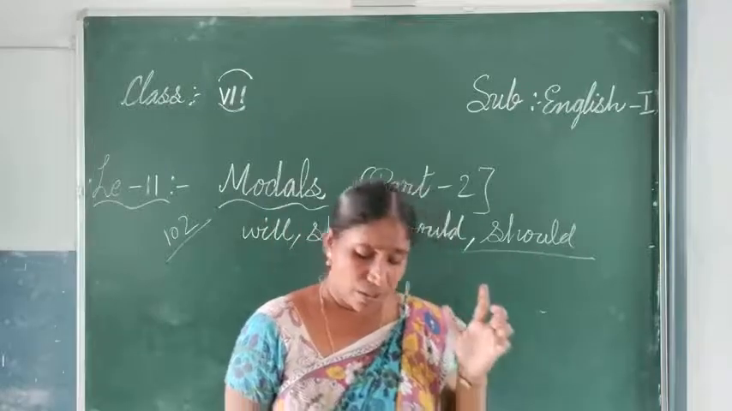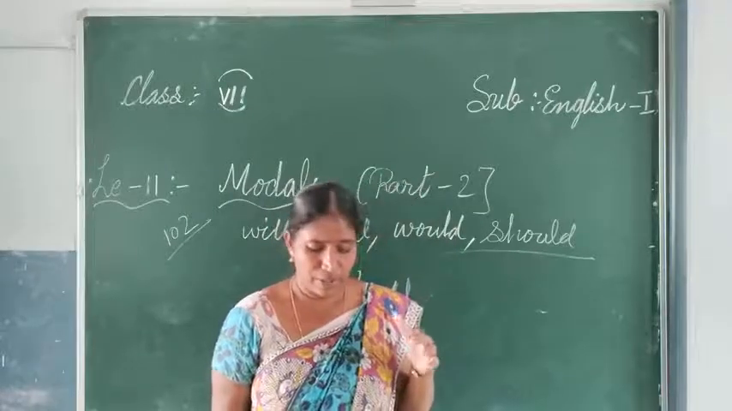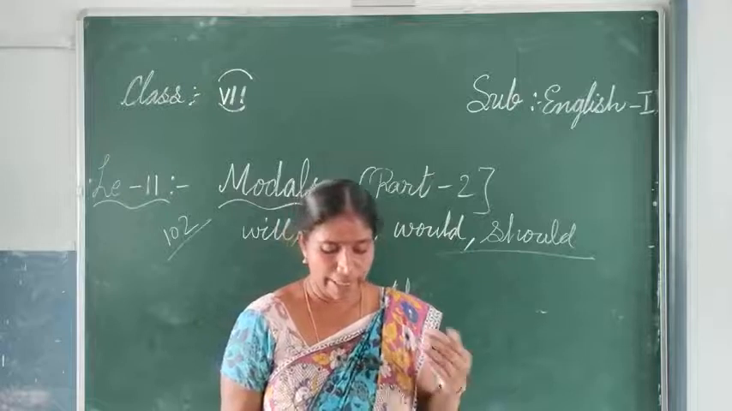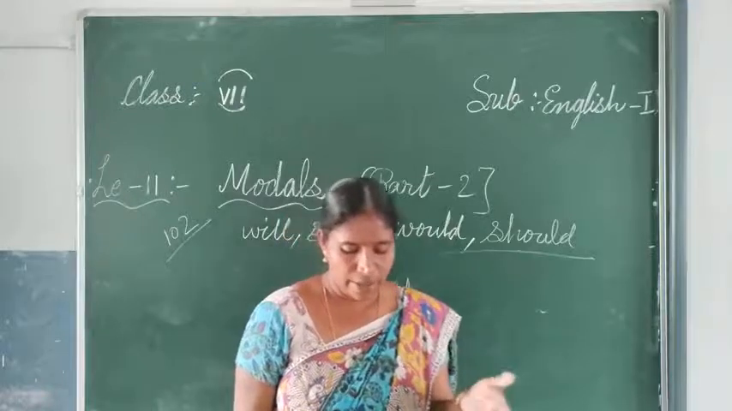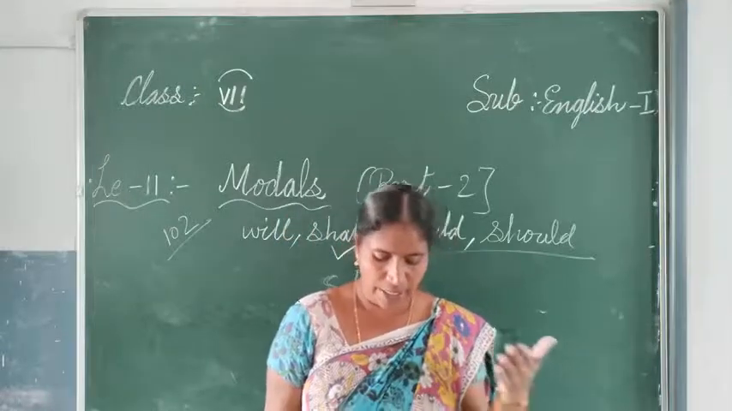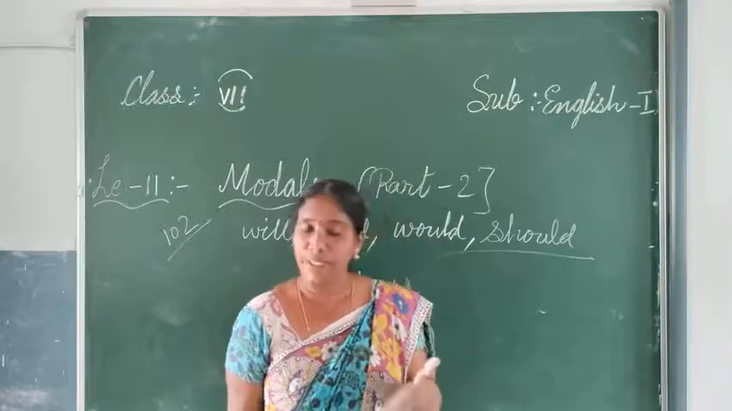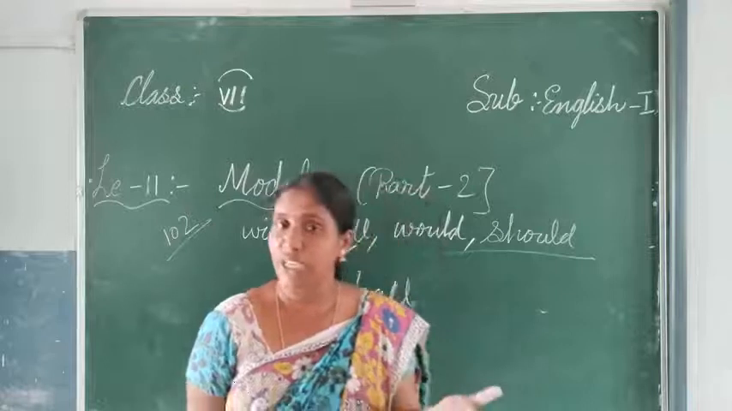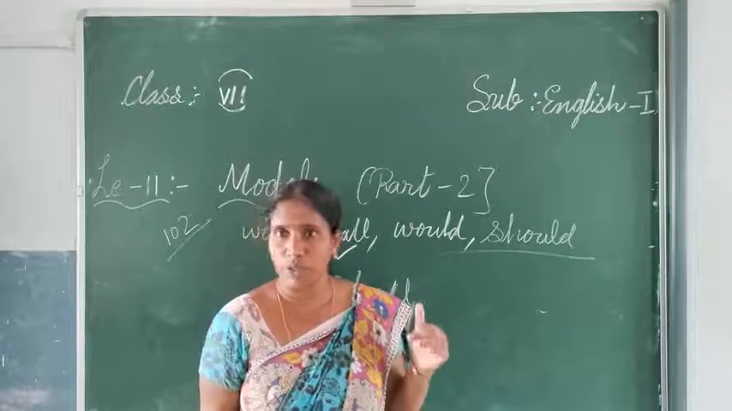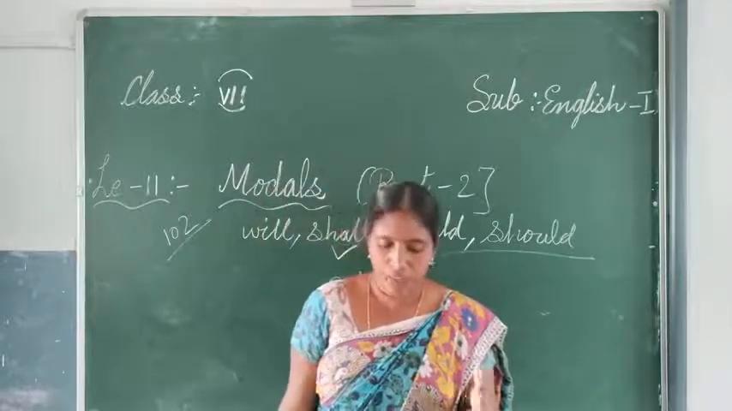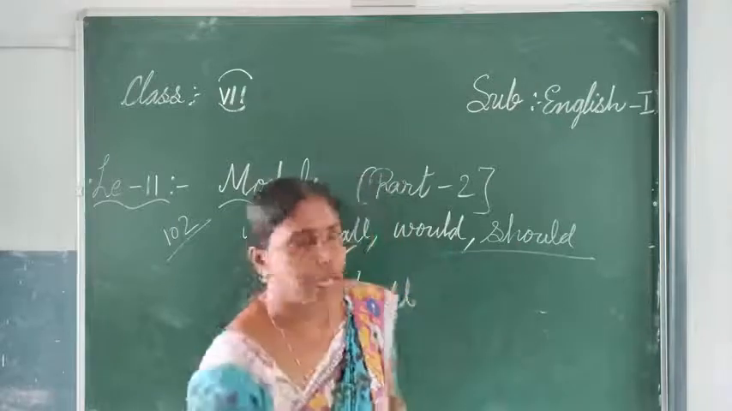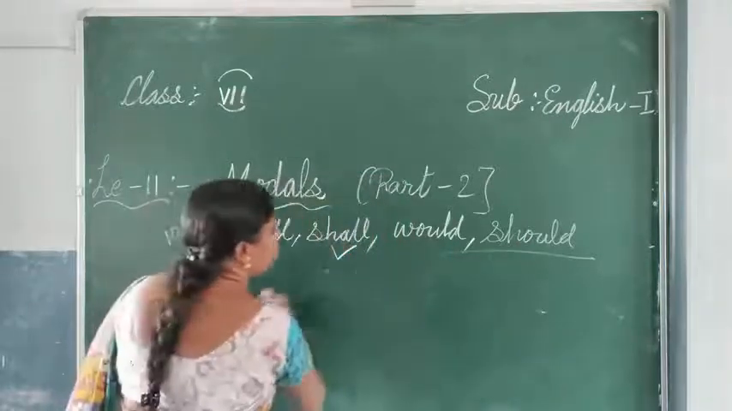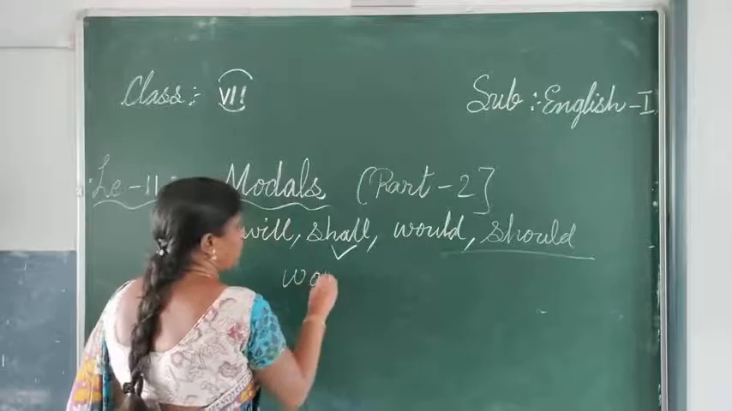Next one, it will be used for higher degrees of formality, legal documents. The next one, for the third person with emphasis. When we are using the third person, he, she, it, also we can use this shall word. This is about shall. The next one, could. What is this next word?